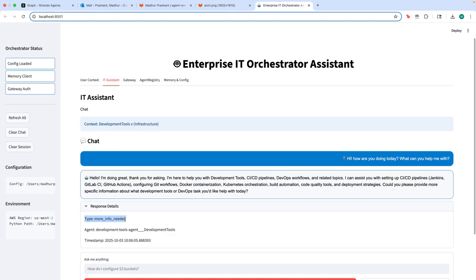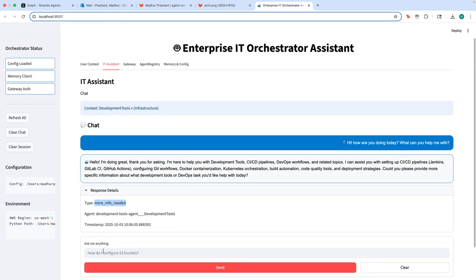a signal that is passed back to the orchestrator system to then enable a sticky session. So now that this response type is provided, the next time I ask it a question, it would not go through the routing logic and determine which agent to call, but it would directly go to this agent that is now saved within the sticky session logic, and it would invoke that agent with the memory and the previous conversation history. So there would be a sticky session now activated between me as a development tools user and the development tools agent.